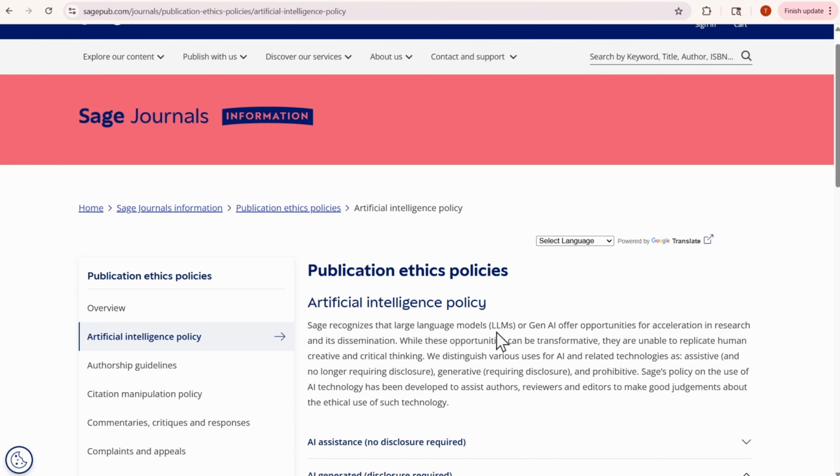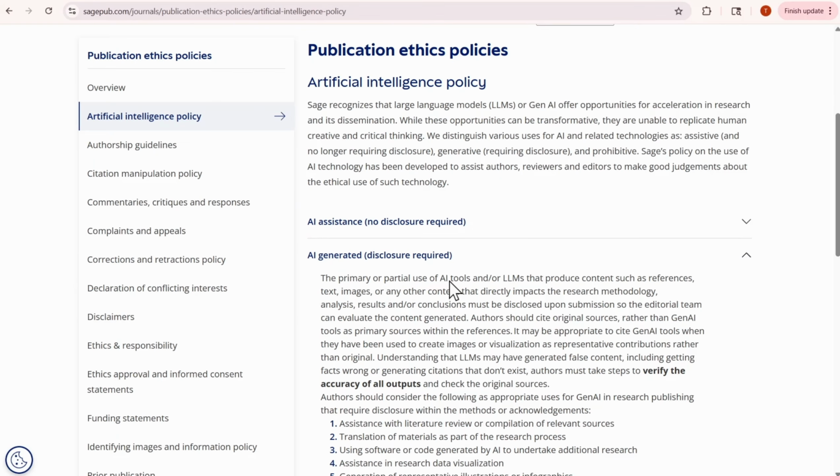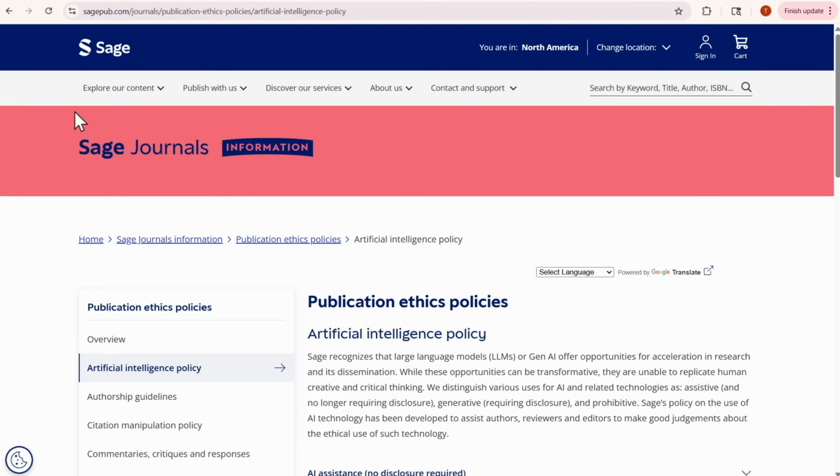Now, what is the relationship between an AI policy and what potentially could go out on an AI notice or a privacy notice? If any of these identifies the other content, the images, or the text, if they process personal data, the organization is acknowledging the fact that they understand that this could be ingested through the primary or partial use of AI tools. And depending on who's responsible for the storage of that information or procuring of the AI tools, there is likely going to be a responsibility on this organization. So it all feeds into one another.